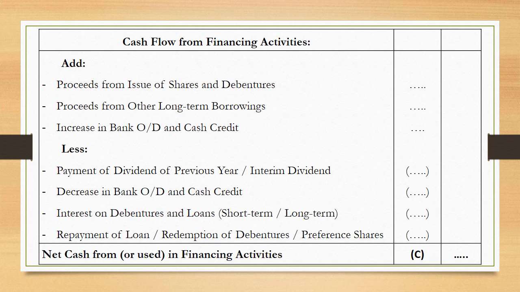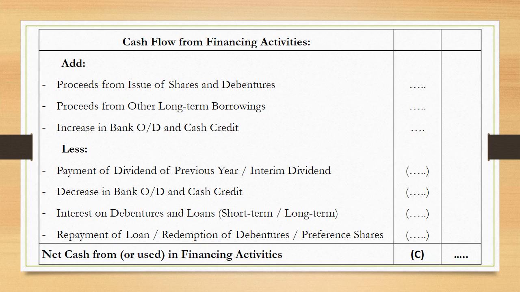Let us go through which all amounts are deducted. So payment of dividend of previous year or any interim dividend paid will have to be deducted here. Decrease in bank overdraft and cash credit. Now decrease in the short-term borrowings shows the payment outflow, so that's why it is deducted over here. Interest on debentures and loans, whether it is a short-term loan or a long-term loan, on which interest is paid by us, again this is to be shown as outflow of cash under financing activity. And most importantly, repayment of loan, redemption of debentures or preference shares, all these are the payments, cash outflow, so they are shown by way of deduction under financing activity.